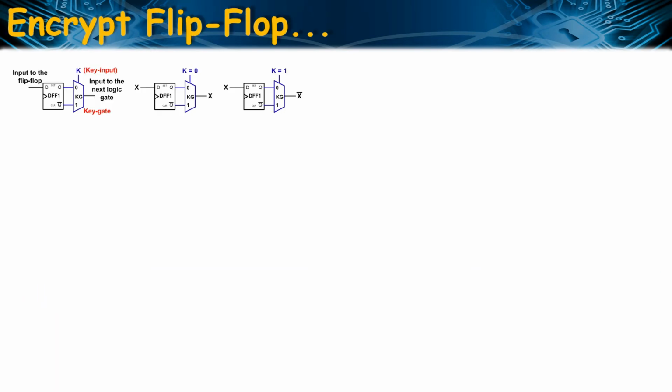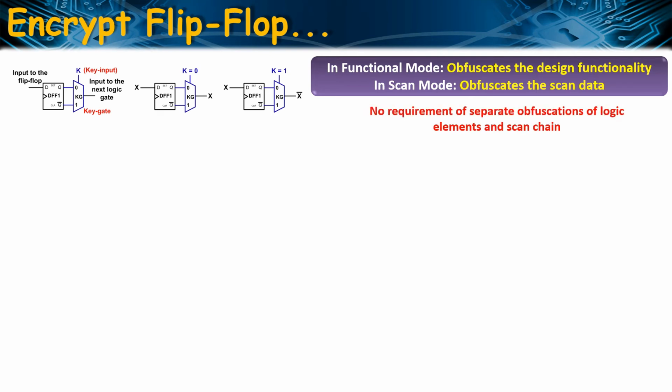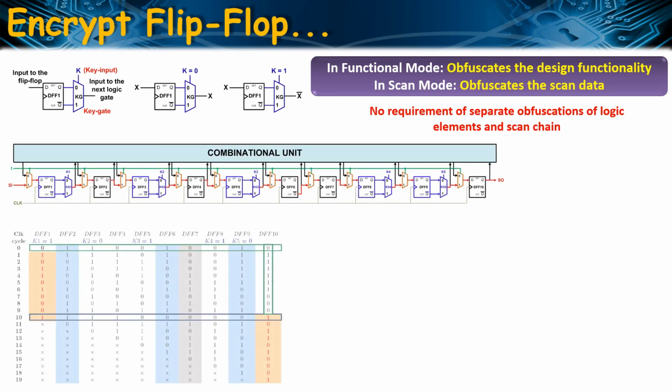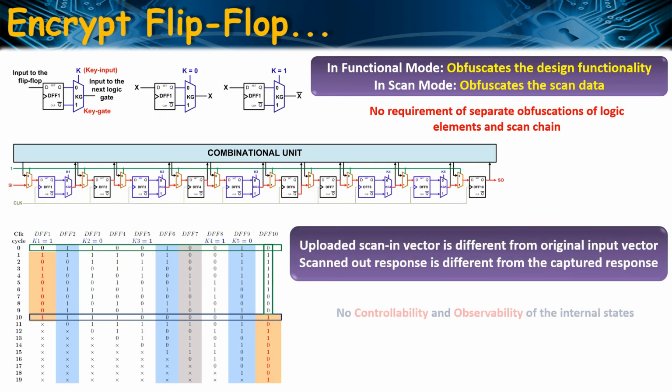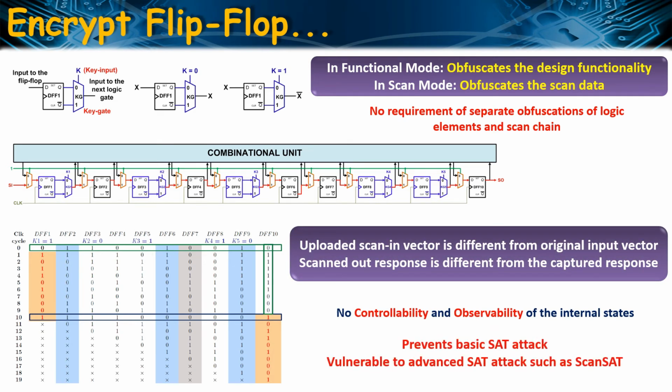This is another obfuscation strategy which is named as encrypt flip-flop, that inserts key gates in front of a set of selected scan cells. As demonstrated in the figure, depending upon the value of the key, either X or X bar propagates to the next logic level as well as the scan cell. Here we do not require separate obfuscation for logic elements and the scan chains. In functional mode, encrypt flip-flop obfuscates the design functionality, whereas in scan mode, it obfuscates the scan data.